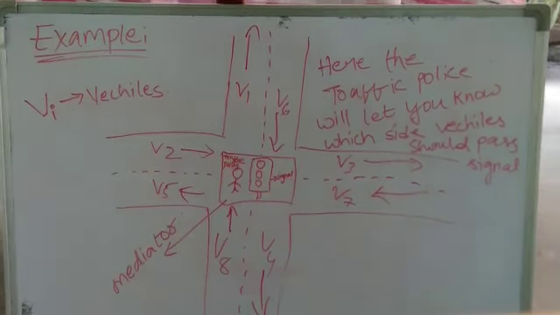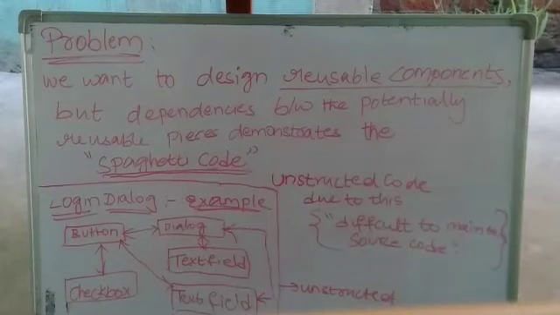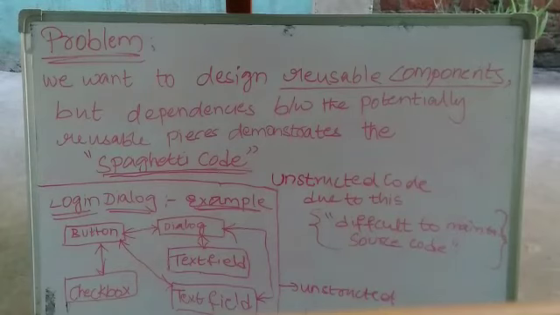So now let us discuss the problem in the mediator. Actually, we want to design reusable components, but in reality, dependencies between potentially reusable pieces demonstrate sophisticated code. That means unstructured code. Due to unstructured code, it is difficult to maintain the source code.